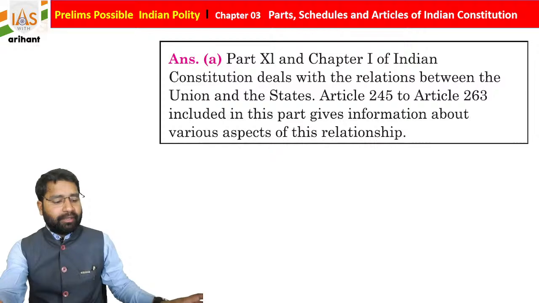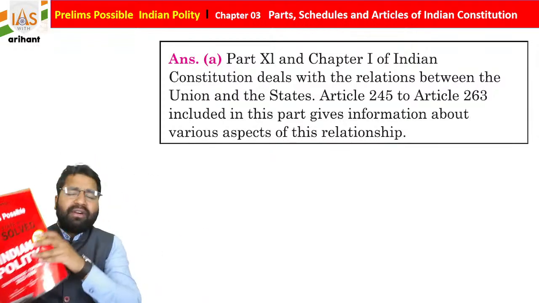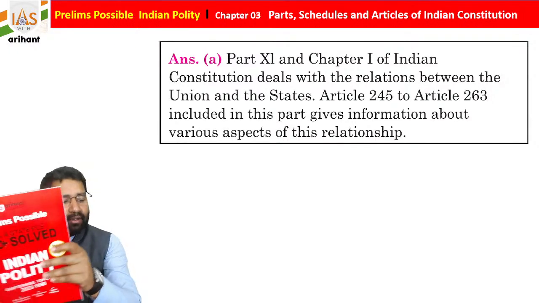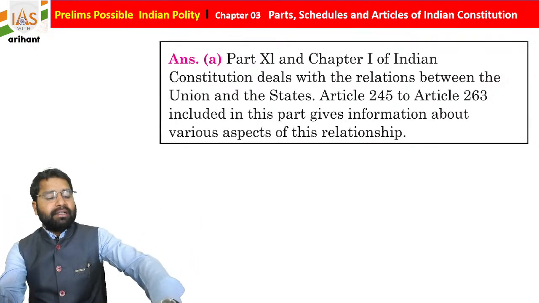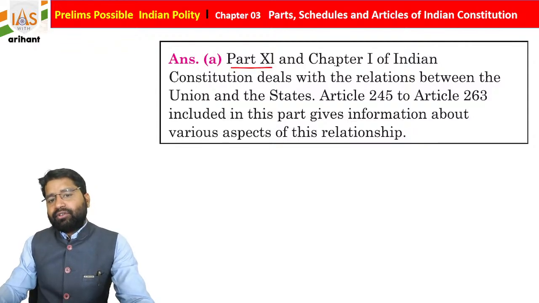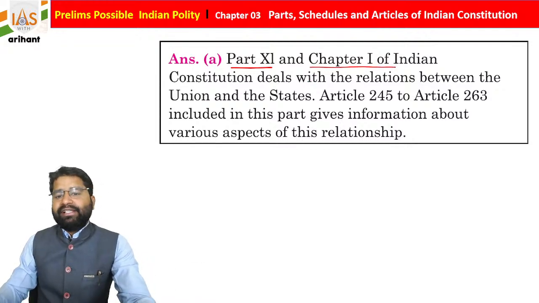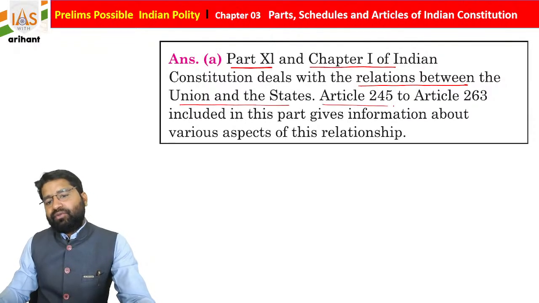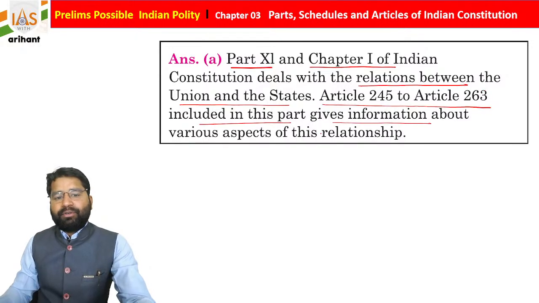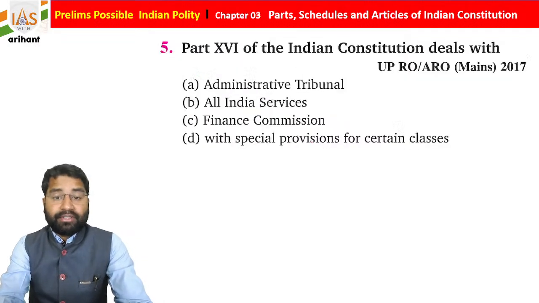And as I told you multiple times, this book contains a very beautiful explanation for each and every question. So you must go with the book for your better preparation and score. It is also important. So Part 11 of the Indian Constitution, chapter 1, means Part 11 chapter 1, deals with the relation between Union and state. Articles 245 to 263 included in this part give information about various aspects of this relationship, students. Also very important. Just try to remember.